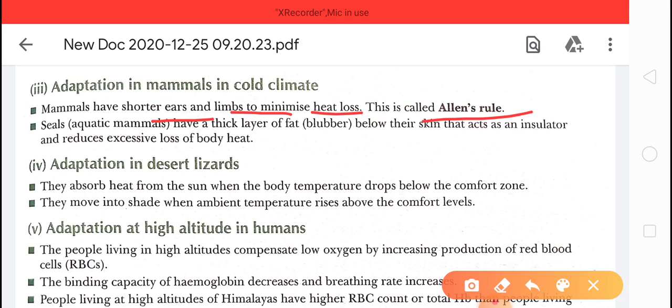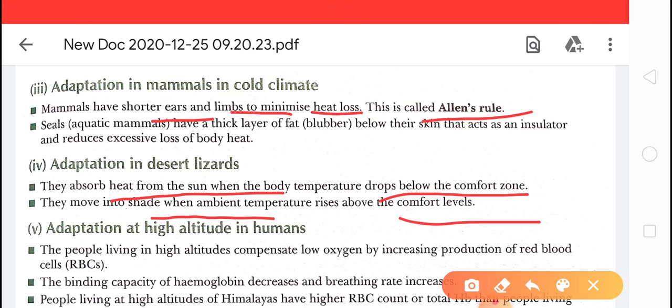Water is very little in quantity, so the lizard absorbs heat from the sun when the body temperature drops below the comfort zone, and it moves into shade when the ambient temperature rises above the comfort level. They are very clever.